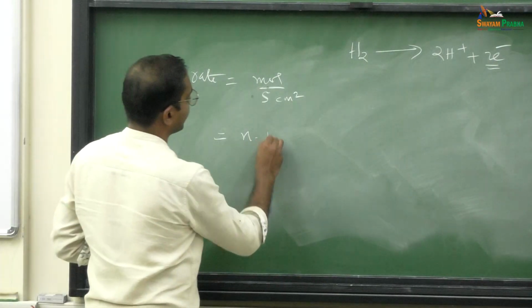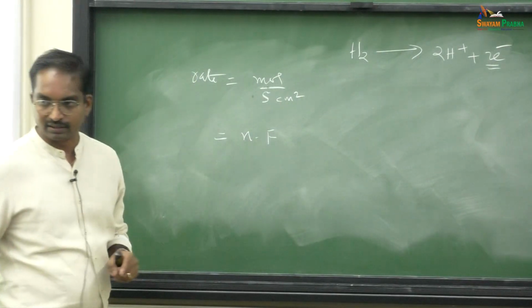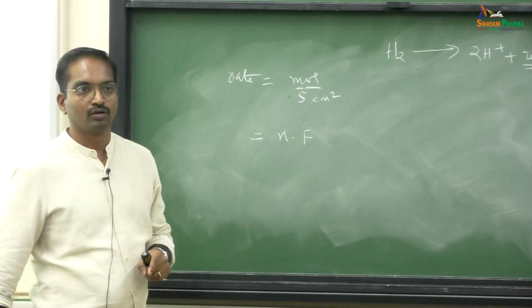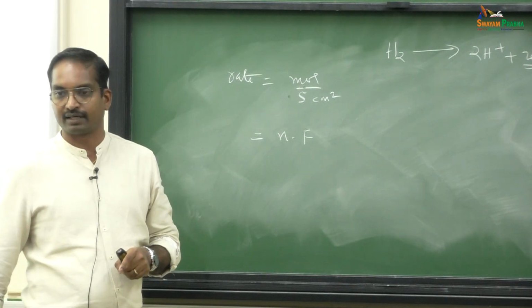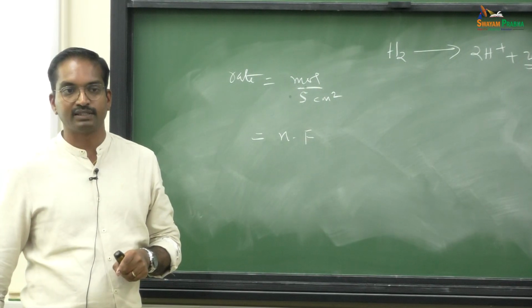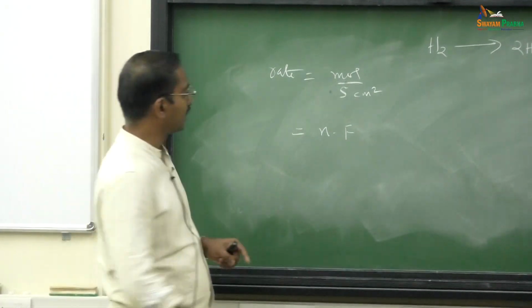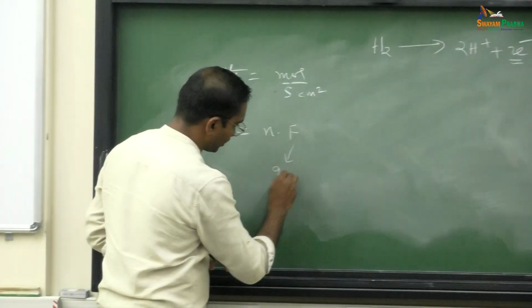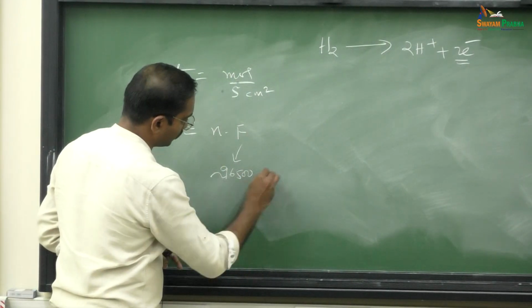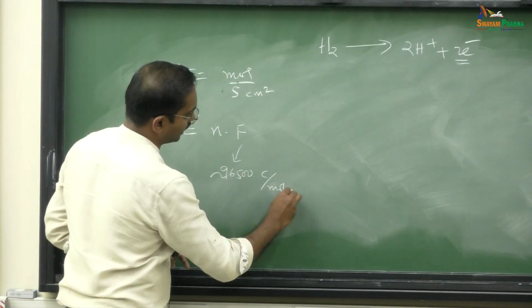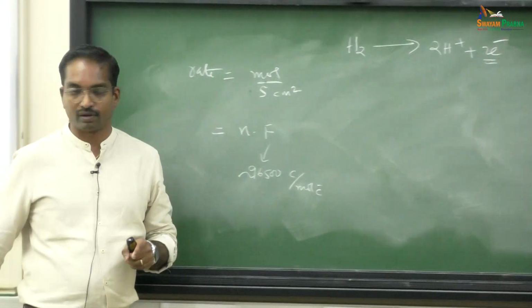And then I multiply by F, the Faraday constant. What is Faraday constant? Coulombs per mole of electron. How much is that? 96,500 roughly coulomb per mole of electron, okay?